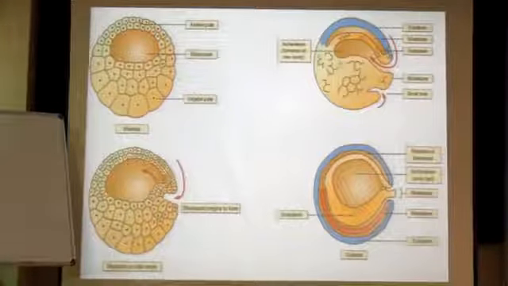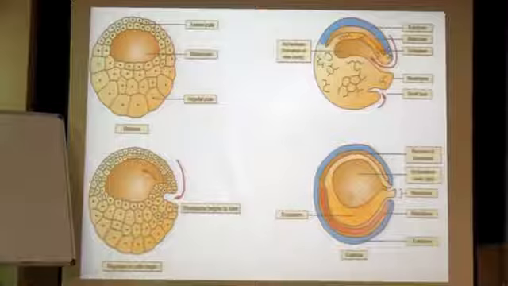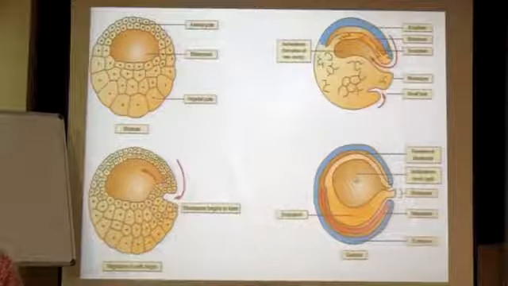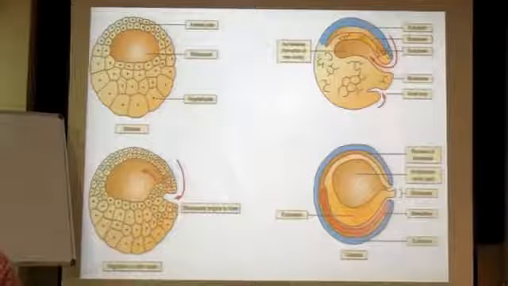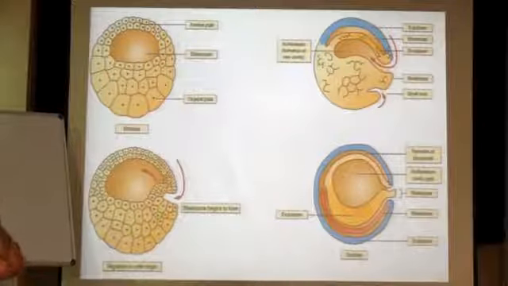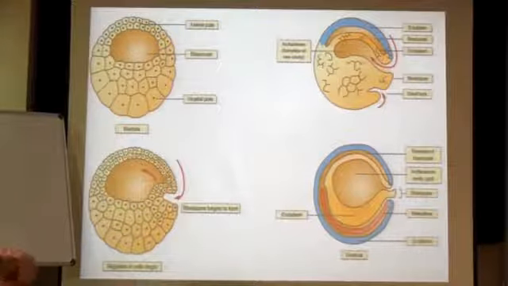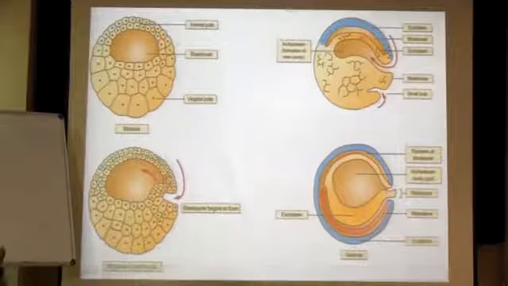Going further, all these movements go on and on, and you are going to have another cavity, which is your archenteron, in the later stage of the gastrulation process. So now you actually have three cavities: blastocele, gastrocele, and a primitive digestive gut, which you know as archenteron.